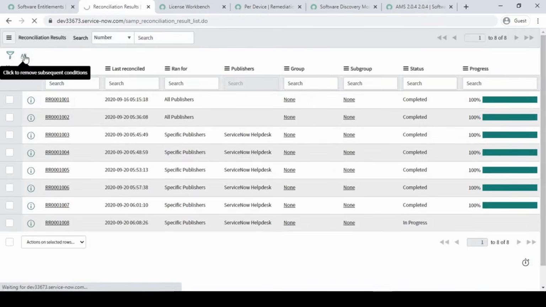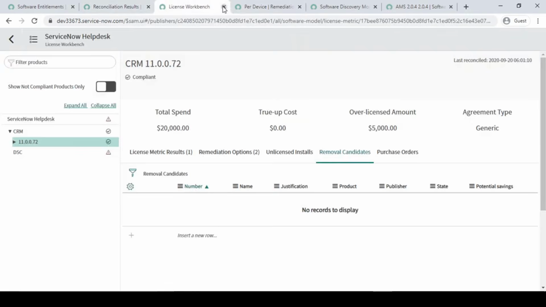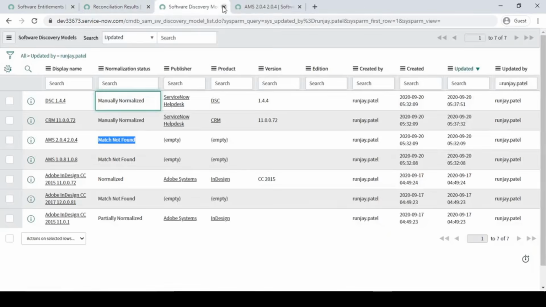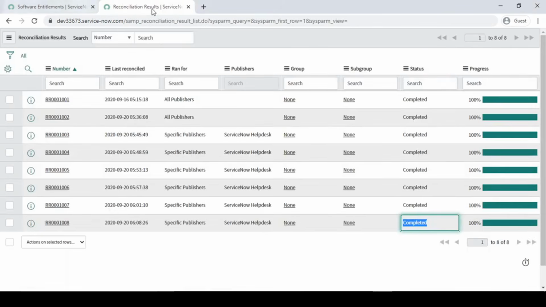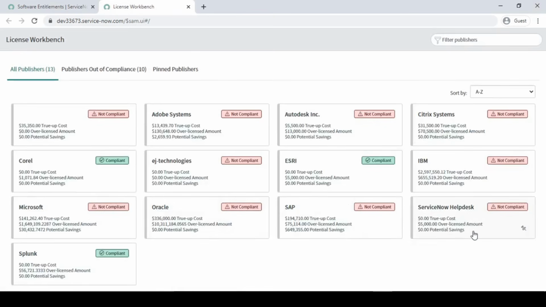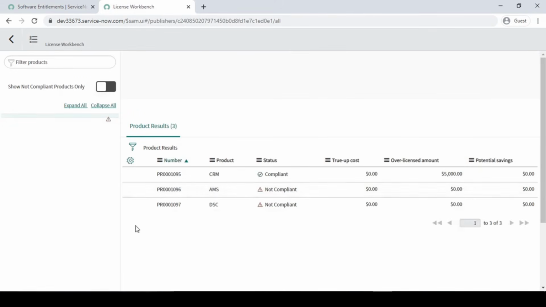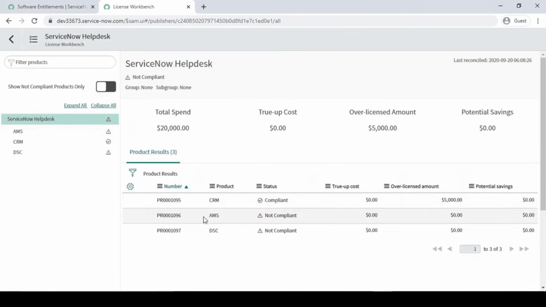Fine. So in progress it is there. Now it has completed, and let me just close all this so that you will not get confused. So here we will be opening the license workbench again, and here let me go back to our ServiceNow helpdesk, and now our third software has come, which is